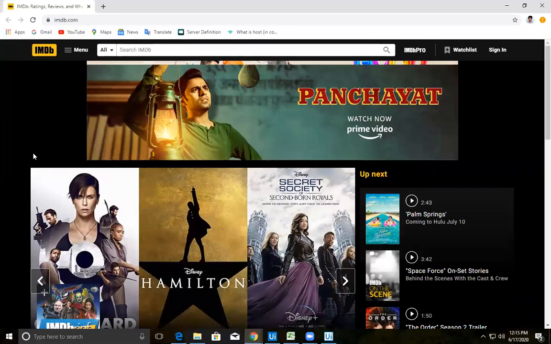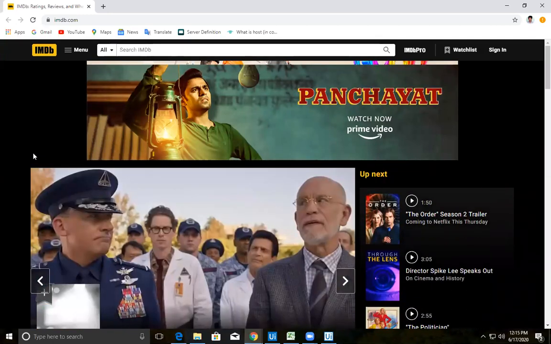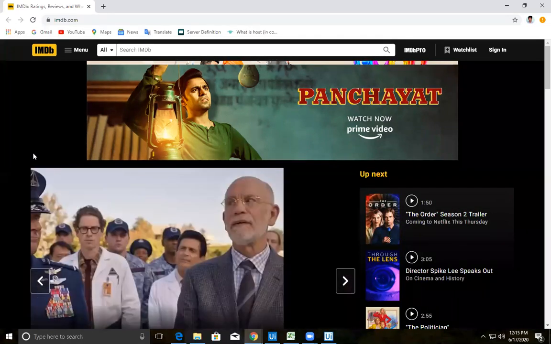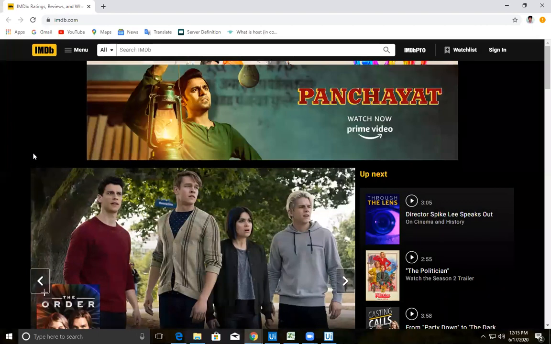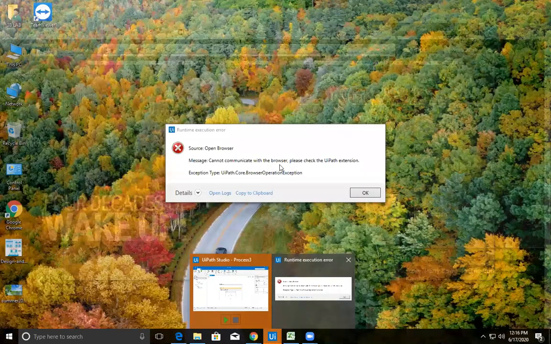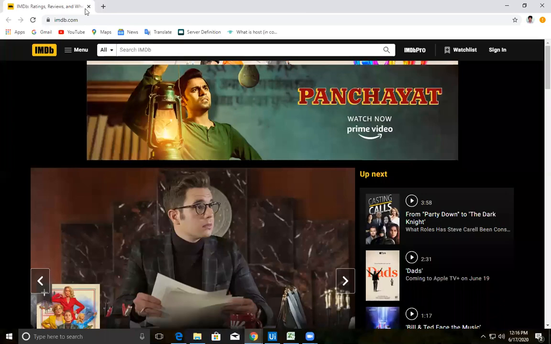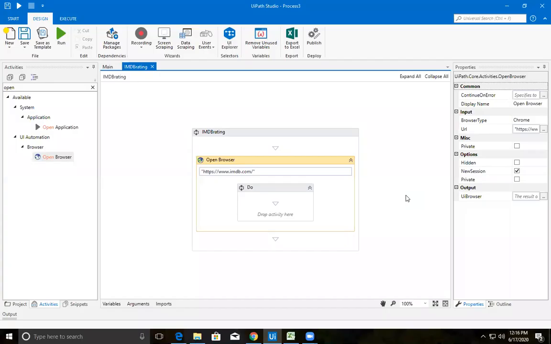Yes, it was opened, and it needs to be directed back to UiPath. It was not happening, if you observed carefully. We need to wait for 30 seconds. Yes, an error occurred. The message is cannot communicate with the browser. Please check the UiPath extension. So it is better to use IE. There is something wrong with the extensions.